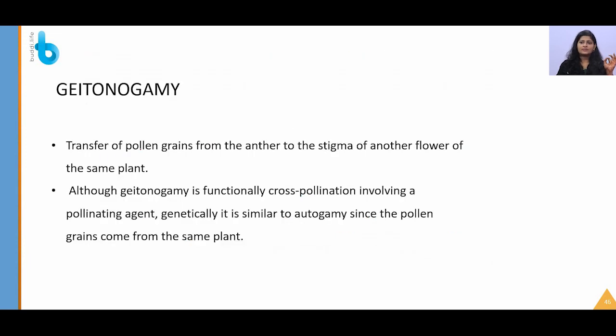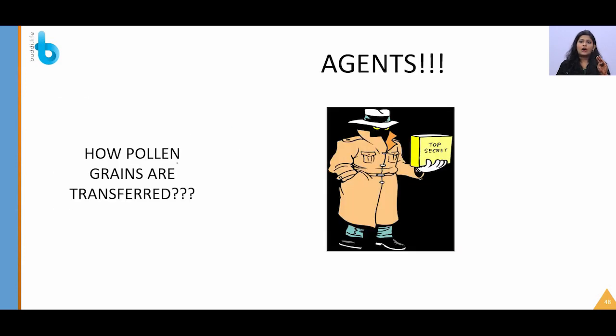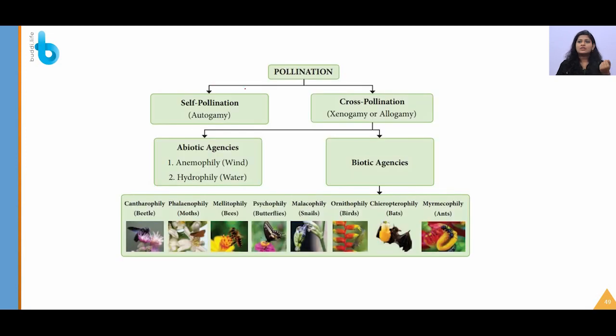So geitonogamy, as we have seen, is the transfer of pollen grains from the anther to the stigma of another flower of the same plant. So this is also similar to autogamy because it is happening within the same plant and there is no genetic variation. In xenogamy, a different plant will be involved. Only in this process are genetically new progenies produced. So how are pollen grains transferred? They are transferred through some agents. In self-pollination there are no agents required. Cross-pollination, xenogamy, requires abiotic and biotic agents.